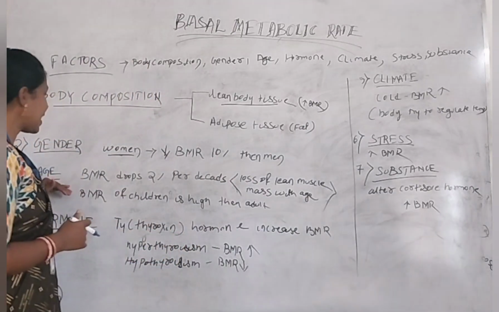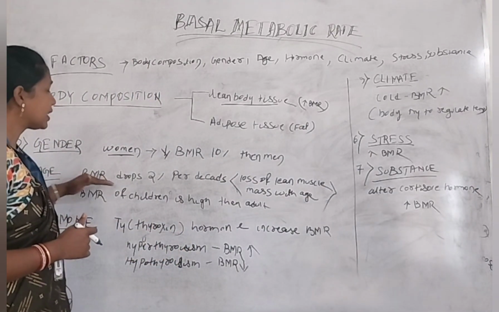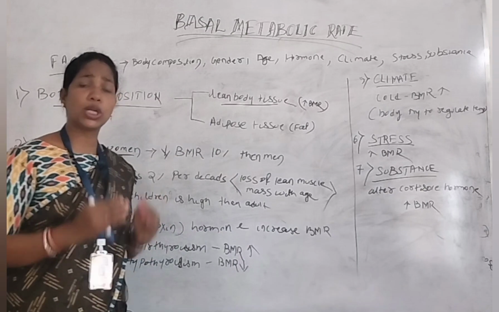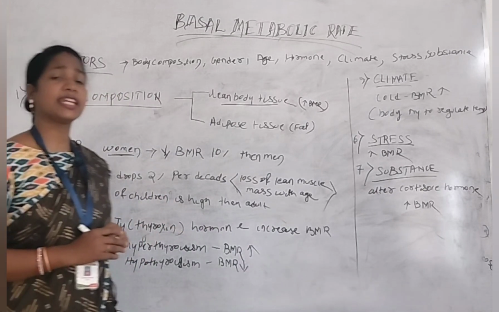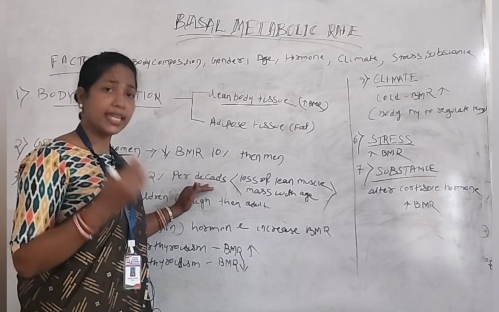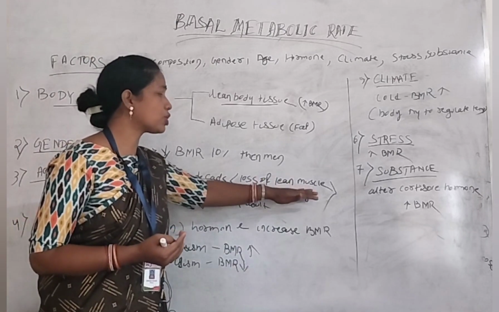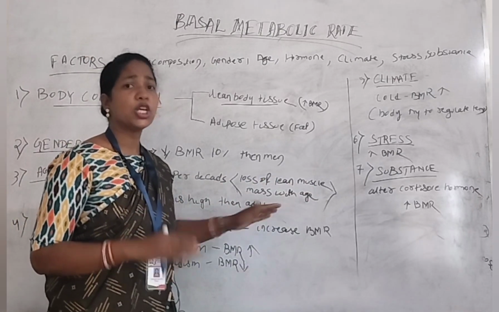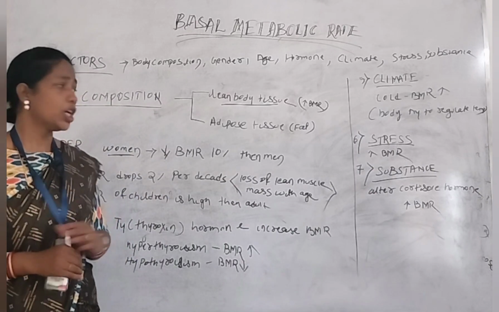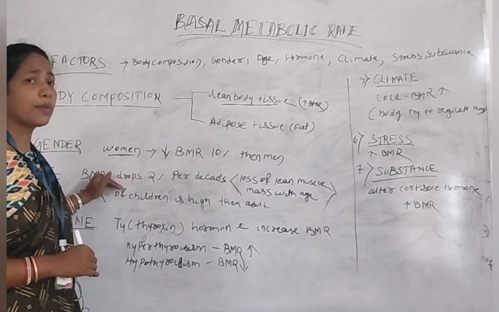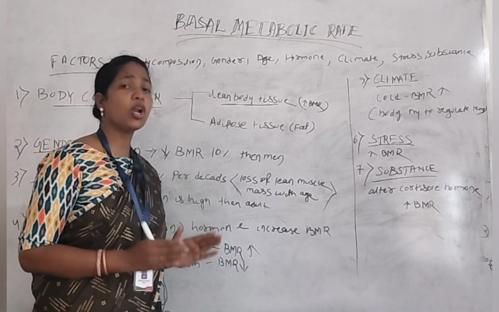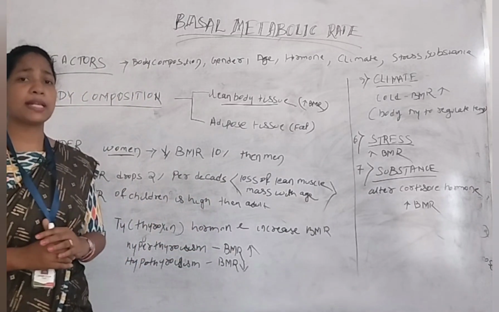Next one is age. In the case of age, what happens? The basal metabolic rate drops 2% per decade. That means every 10 years, our basal metabolic rate decreases by 2%. Why? Because as our age increases, we lose lean muscle mass within our body. So according to our age, our lean muscle mass also decreases, and due to that, our basal metabolic rate also decreases 2% per decade. That means every 10 years, we lose 2% of the basal metabolic rate.